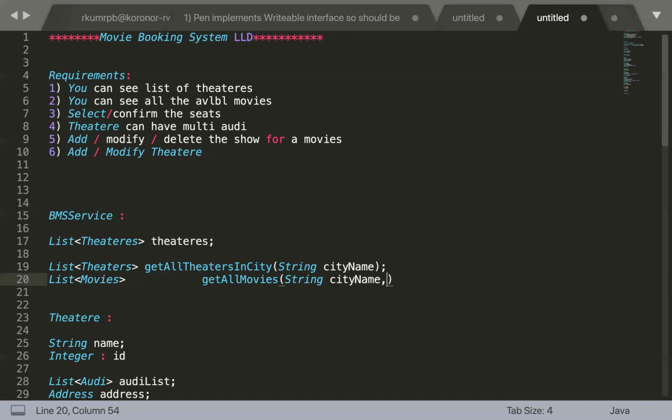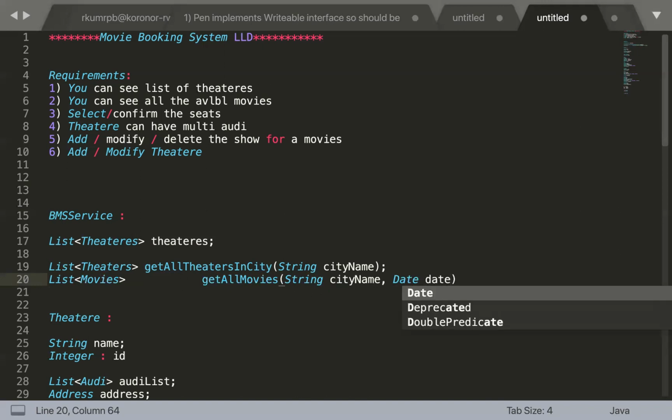We were missing one very important parameter here. That is a date, right? We want a list of all the running movies, right? And if you don't give the date, probably today some movie is running. Let's suppose one week after that, the movie is not running, right? So based upon the date only, you can decide which movies are running in that particular area, in that particular city. So this get all movies is going to have probably the date, right?